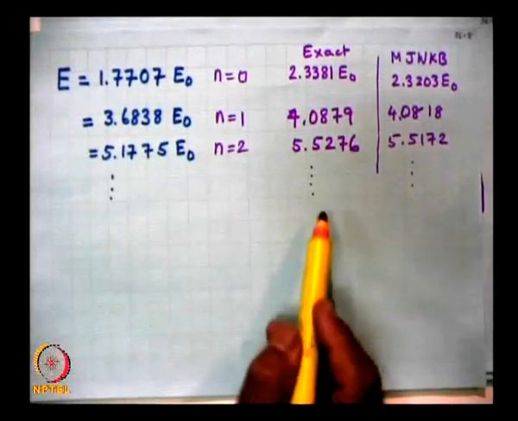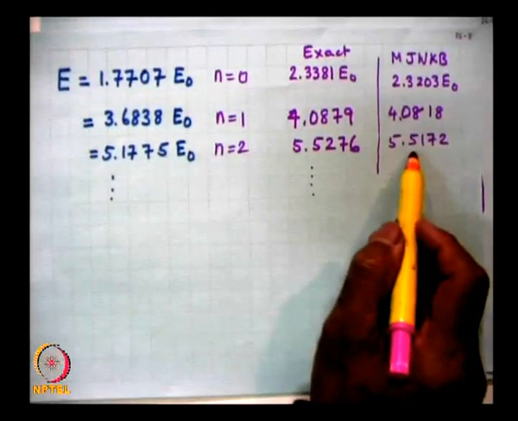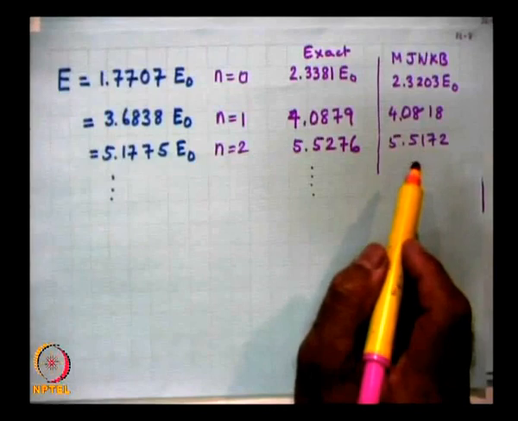So, you can see now that the results are extremely good, and the only thing that we did was